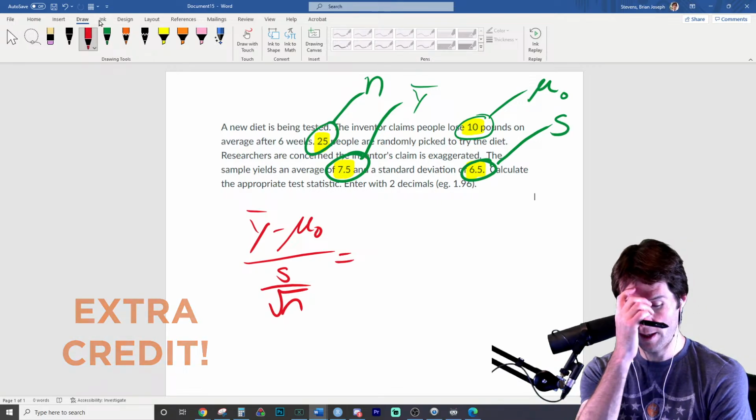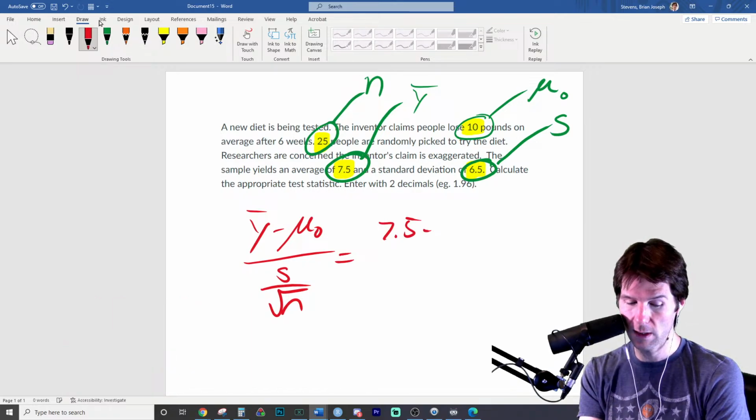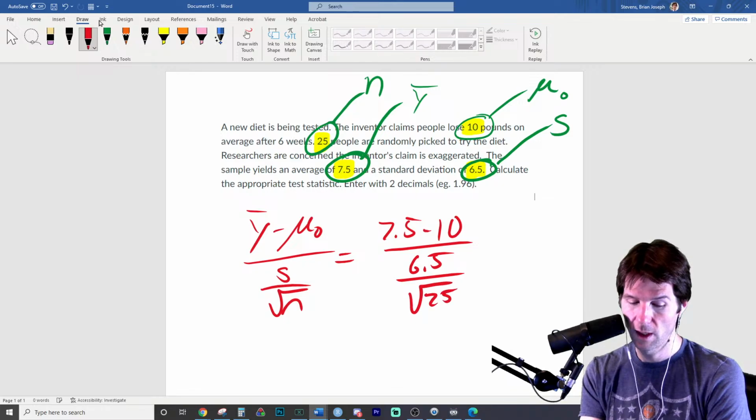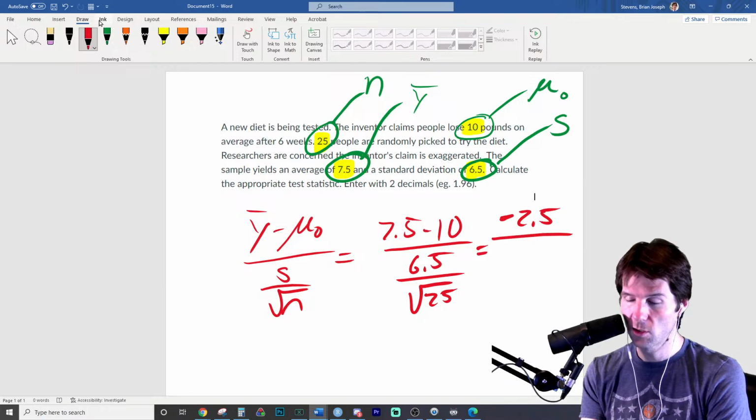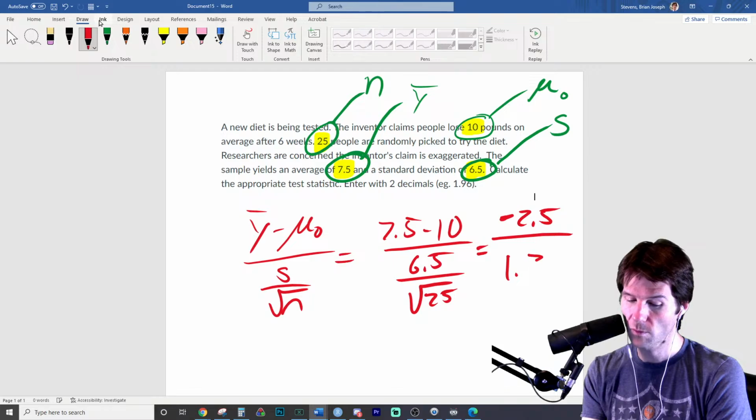And so now we put the notation into the equation. The sample mean of 7.5, the hypothesized mean of 10. So that'll be the difference, how far they are away. 6.5 divided by square root of 25 equals negative 2.5 because we were below what we hypothesized. Square root of 25 is 5. That is 1.3.